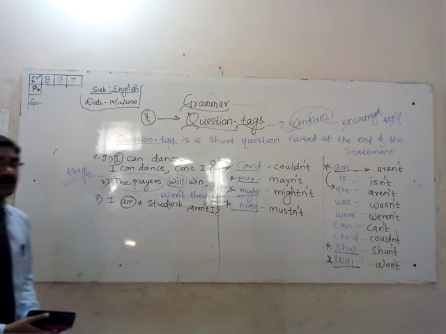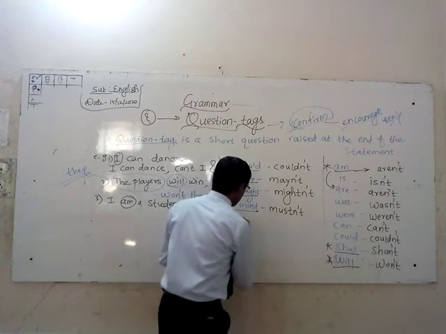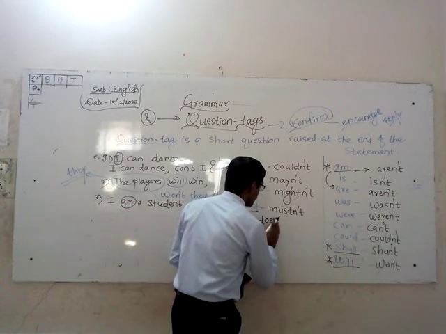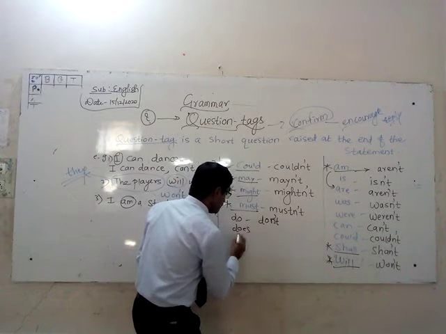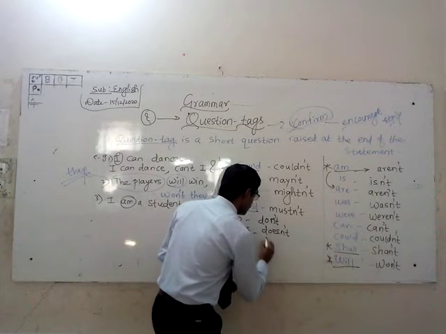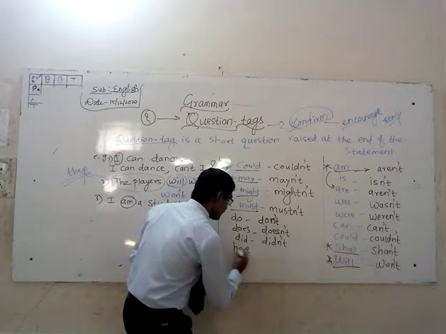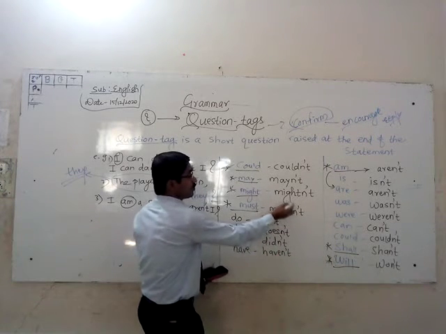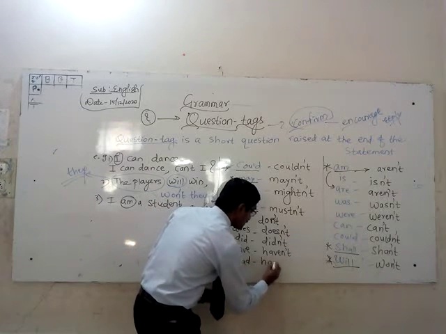Now I am going to take the main verb, or I am going to take do, does, did. Right? If do is there, the tag will be don't. Right? If does is there, it will be doesn't. And for did, it will be didn't. And have, haven't. Always you have to write this contracted form in the tag. Had, it will be hadn't.